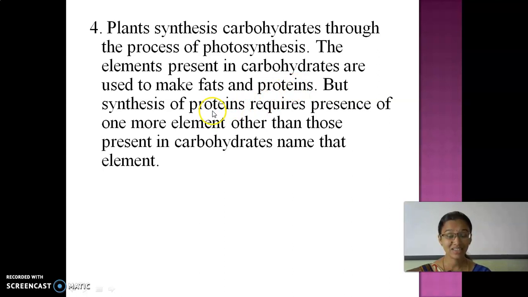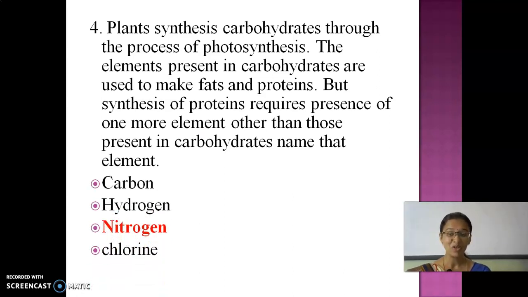But synthesis of proteins requires the presence of one more element other than carbohydrate. What is that element? Yes, nitrogen. Very good. So the answer is nitrogen.